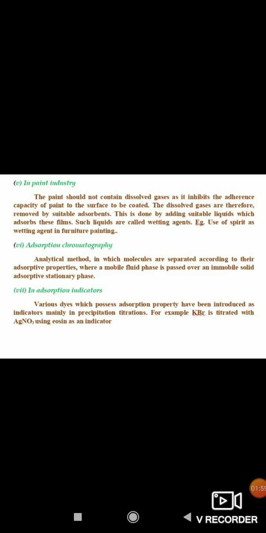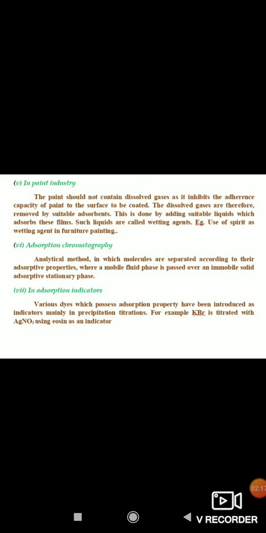Next one is adsorption chromatography. It is an analytical method in which molecules are separated according to their adsorptive properties, where a mobile fluid phase is passed over an immobile solid adsorptive stationary phase.